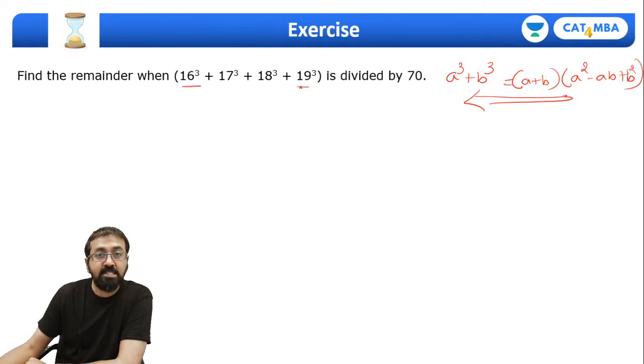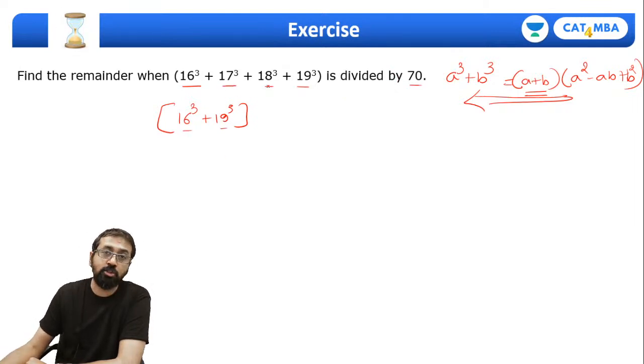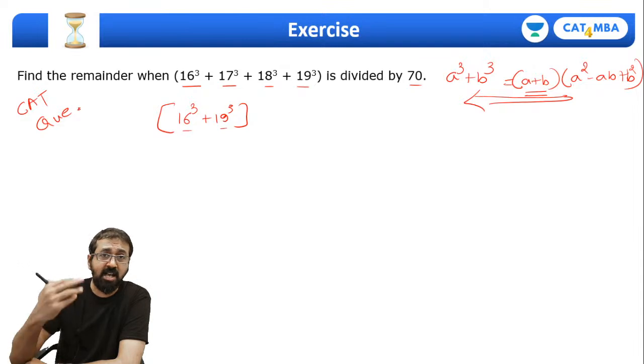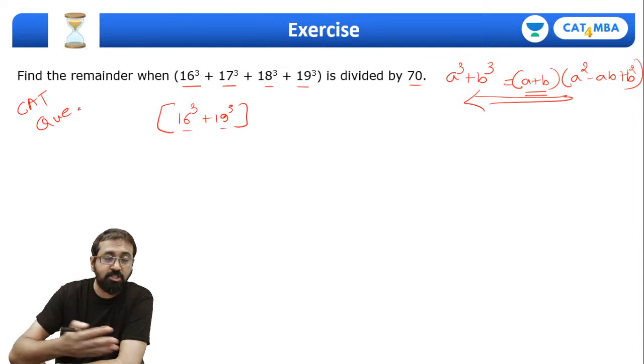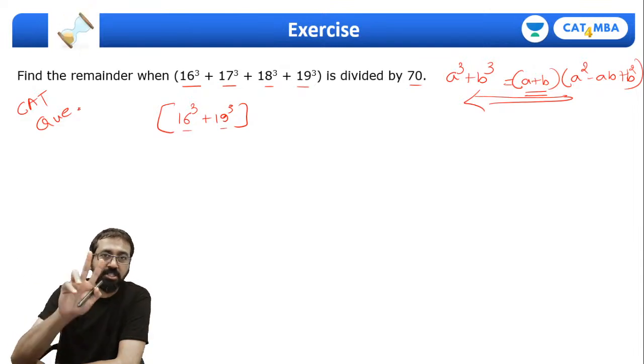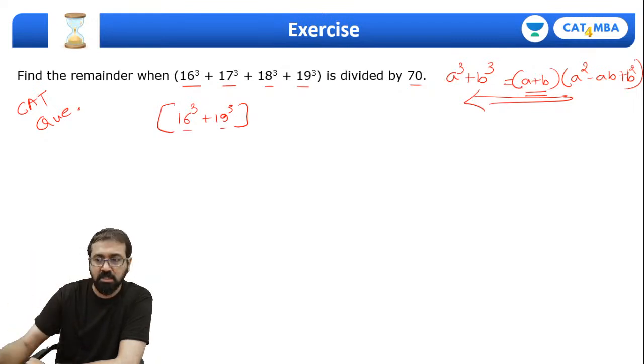16 plus 19 is 35. So if I write it this way, 16 cube plus 19 cube, and when I factorize it, of course one factor will be a plus b, that is 16 plus 19. It's going to be 35, which is half of 70. Same way, 17 plus 18 is also 35. Please understand, this is a CAT question. I don't remember the exact year, but this kind of question has been asked a couple of times in the past 12 years. At least I have seen this kind of question twice, maybe with different numbers.